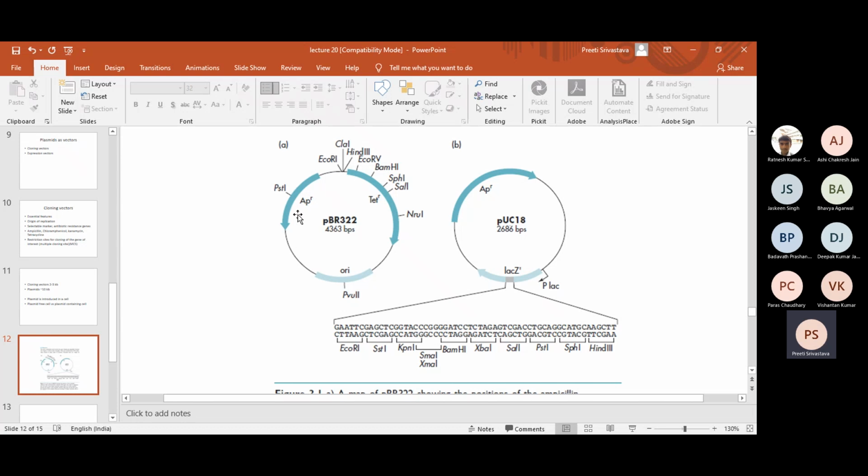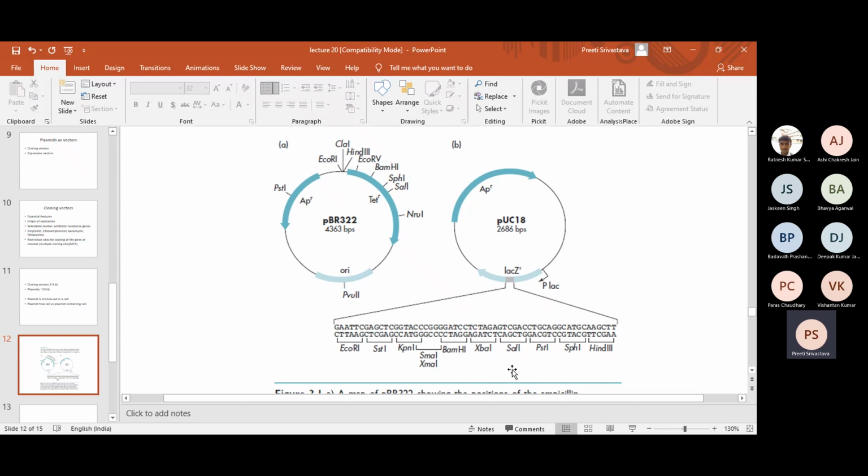Okay. The second cloning vector is pUC18. pUC18 and pUC19 are very similar. The only difference is in terms of directionality, but otherwise sequence-wise they are very similar. Again, it's a small plasmid, 2.6 kb. It is present in up to 500 copies, I told you just now. So it's a high copy number plasmid, small in size, 2.6 kb, 2686 base pairs, circular in shape, and contains an antibiotic resistance gene cassette for ampicillin resistance, and it contains a multiple cloning site.